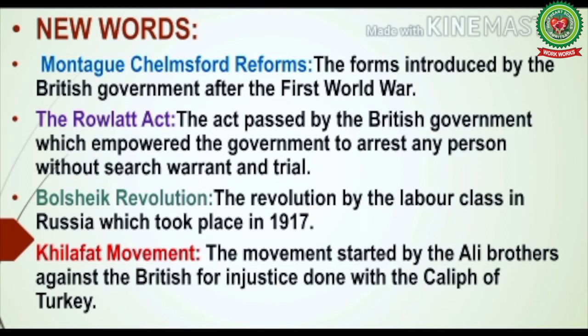Bolshevik Revolution, the revolution by the labor class in Russia which took place in 1917. And it was due to this revolution that Russia had to withdraw itself from the First World War. Khilafat movement, the movement started by Ali brothers against the British for injustice done with the Caliph of Turkey. The Caliph of Turkey was removed by the British. After the First World War, the Muslims in India were annoyed with this policy of the British government. So against the British government, they started a movement called the Khilafat movement.